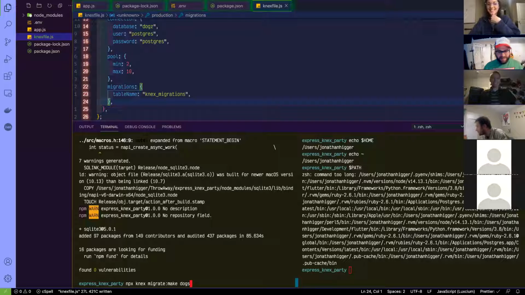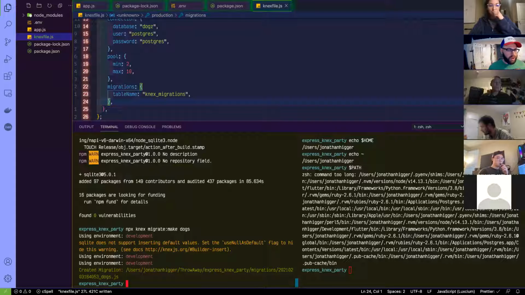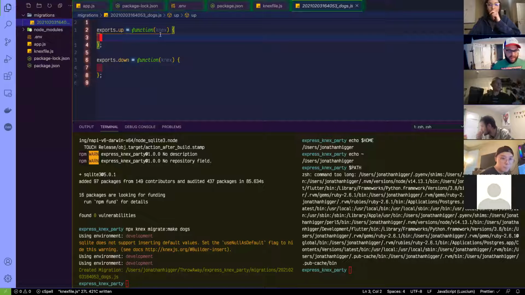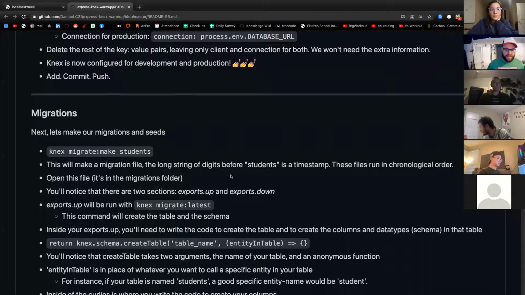Awesome. So it ran. Now I'm going to try this npx knex migrate:make dogs. Cool. It created a migration. But where? I think, oh, right in here. We got a migration. Oh, hallelujah. Now, this part's kind of weird. I've fortunately done this before, so it's not a huge deal. But there's this concept of migrating up and migrating down. We'll go over that in a second.